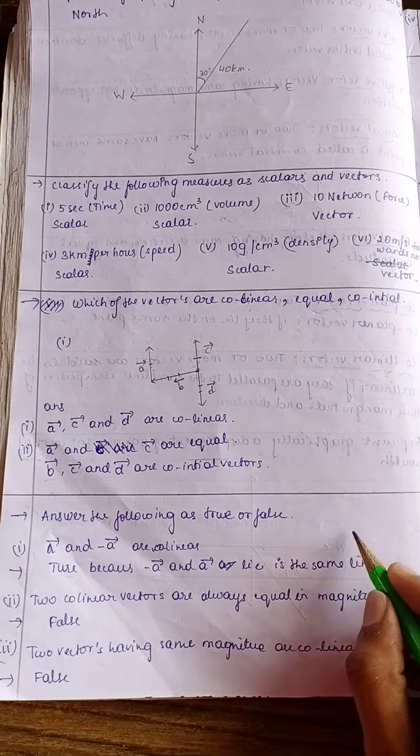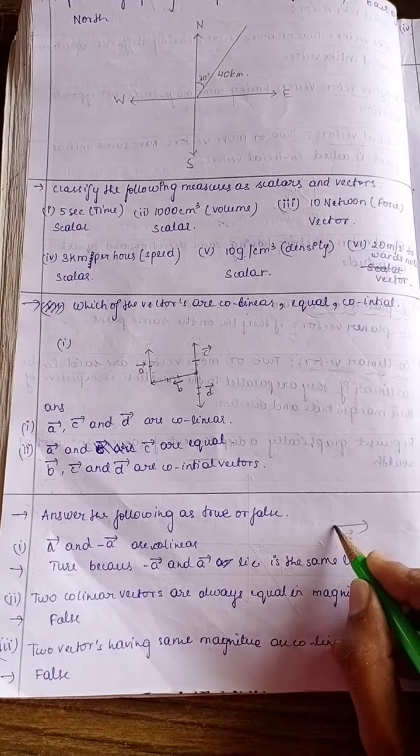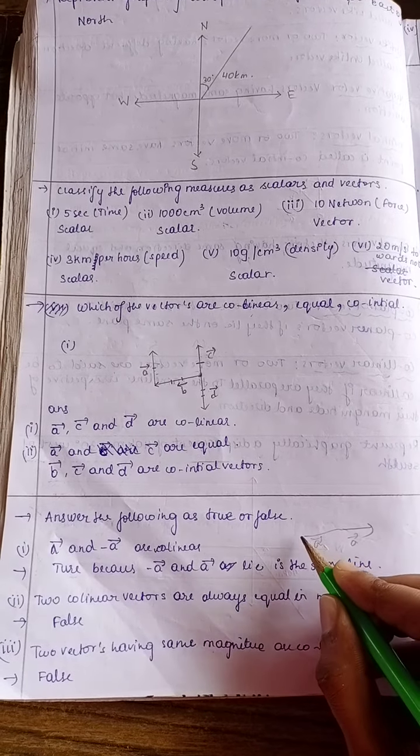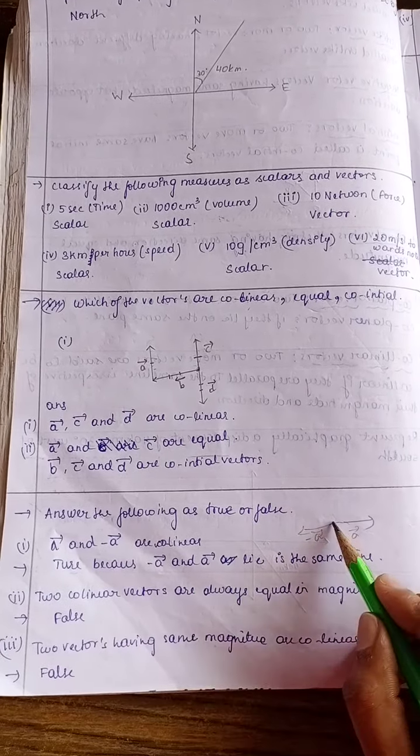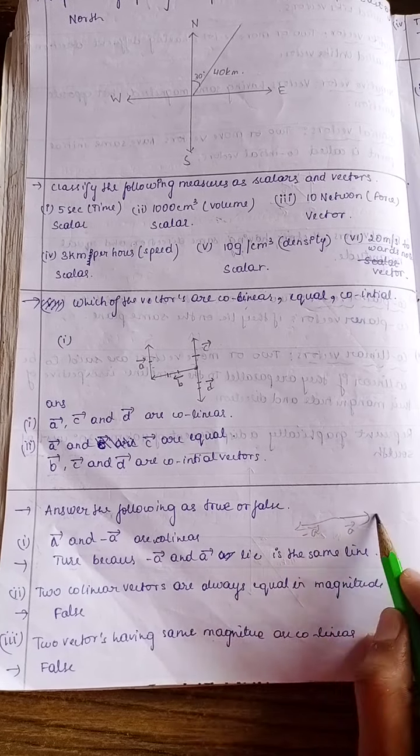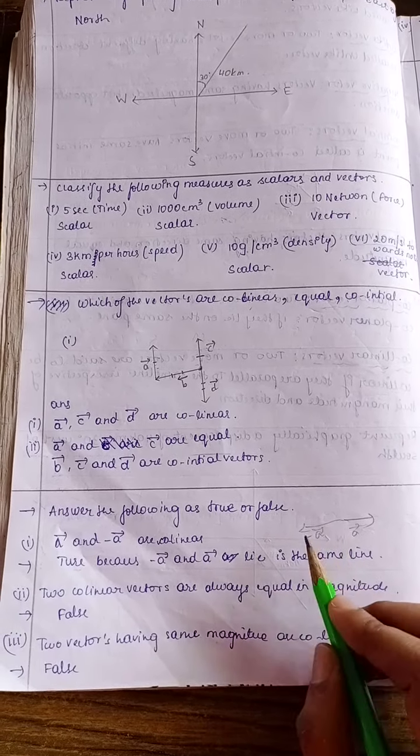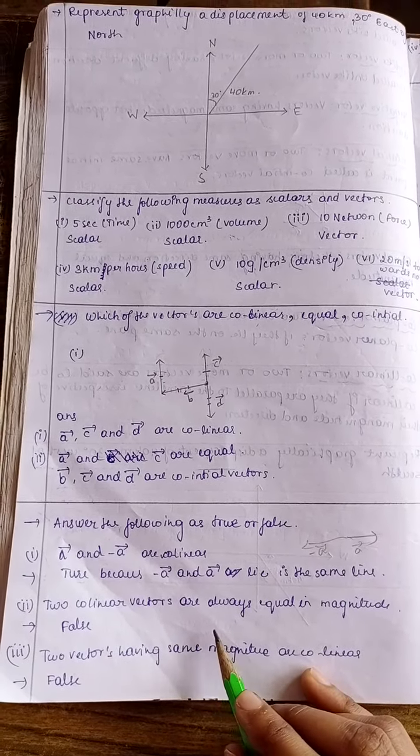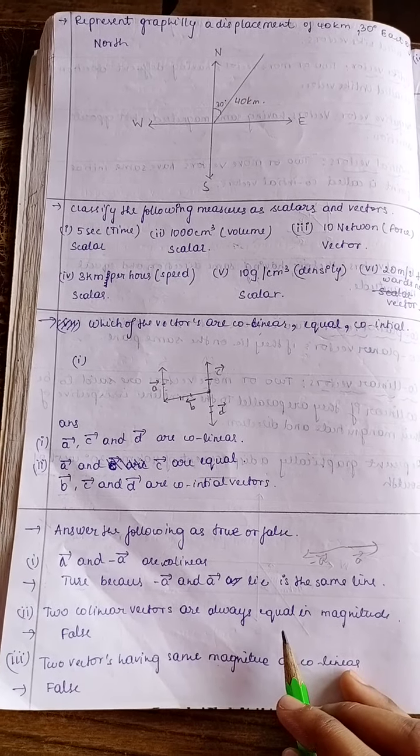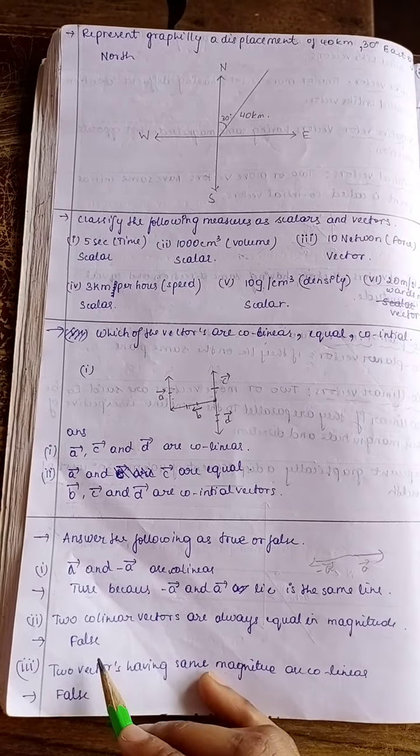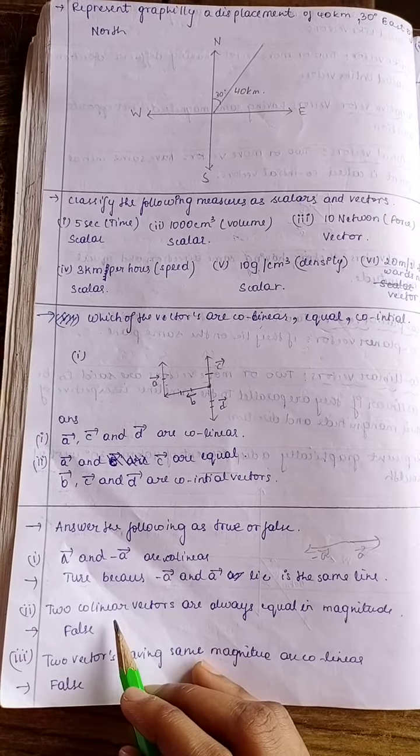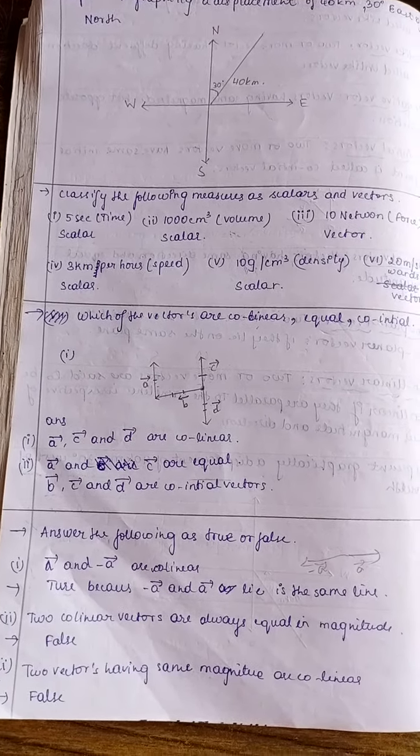Here A is moving in this side, which means minus A is moving in this side. Collinear means they are parallel, or lying on the same line. Next: collinear vectors are always equal in magnitude. This is not necessary in a collinear vector; they are not required to have the same length.